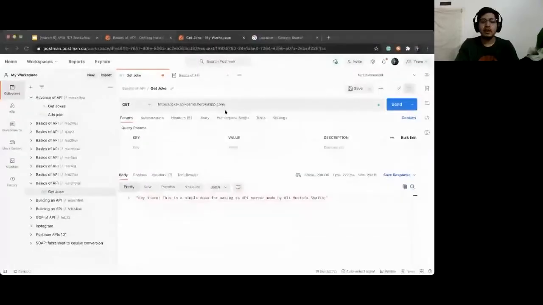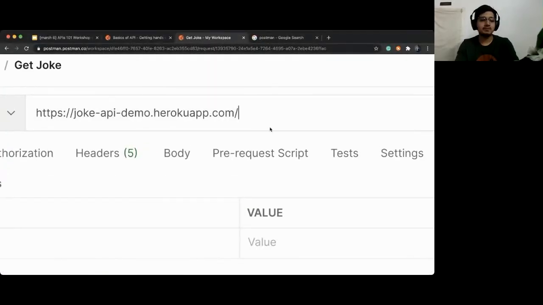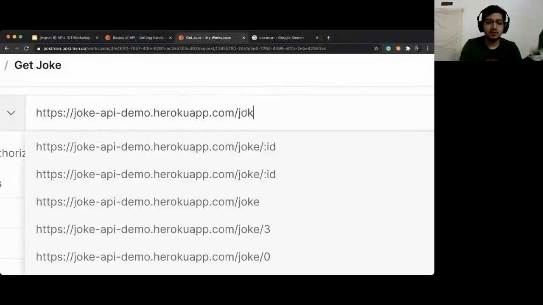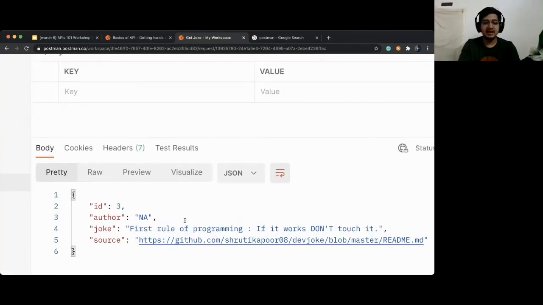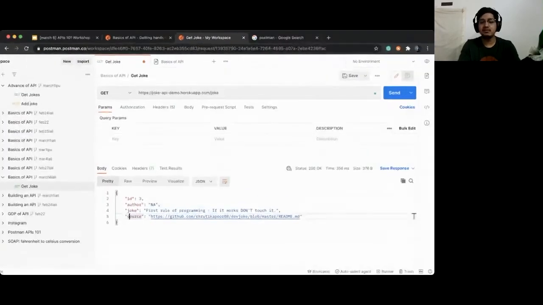Okay. Now that we know that, what is the path for getting the joke? Can someone tell me what is the path for getting a joke from the documentation? Slash joke, Pranav. Perfect. So the path is forward slash joke, and hit enter. You will see a random joke in the response. Can you all please try and tell me if you are able to see this?